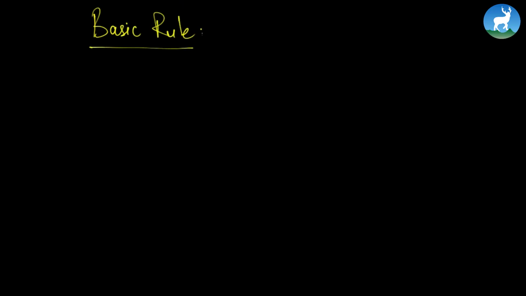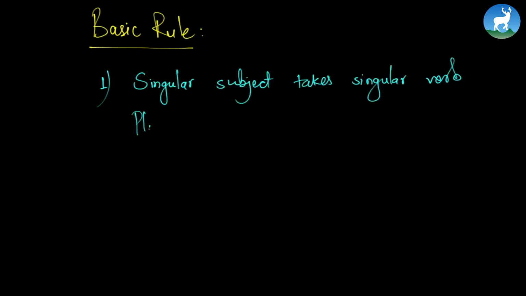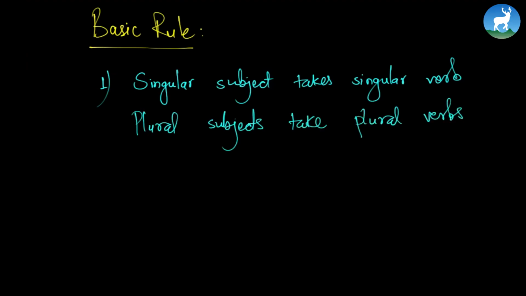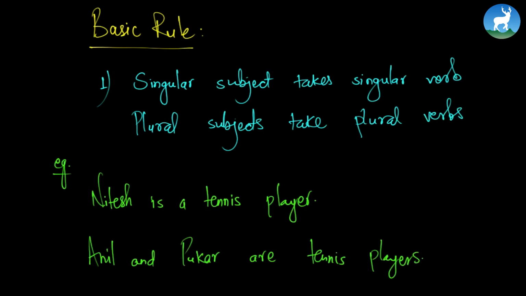What is the basic rule? Like I said earlier, the basic rule is singular subject takes singular verb while plural subject takes plural verbs. So this is the basic rule. Let's write one example. So this is the basic example that I have written. Nitesh is a tennis player. Anil and Pukar are tennis players. Now, Nitesh is a singular subject. It is a singular subject, so it takes a singular verb.